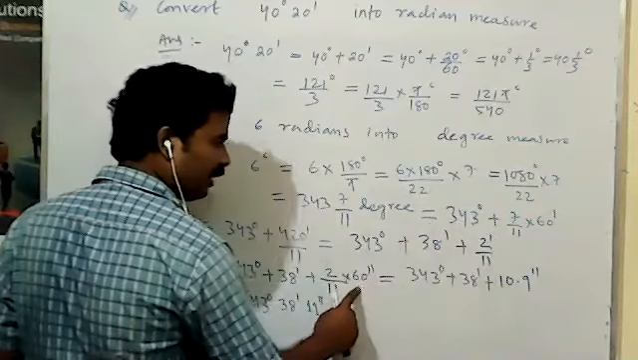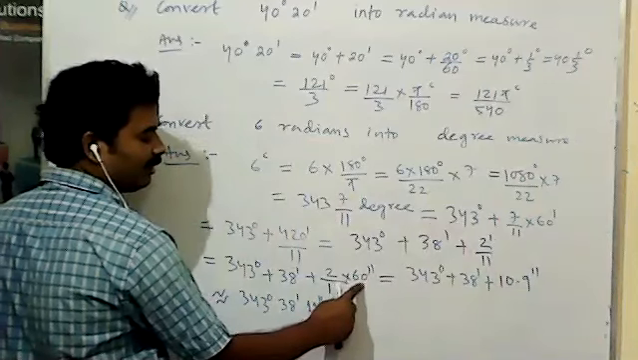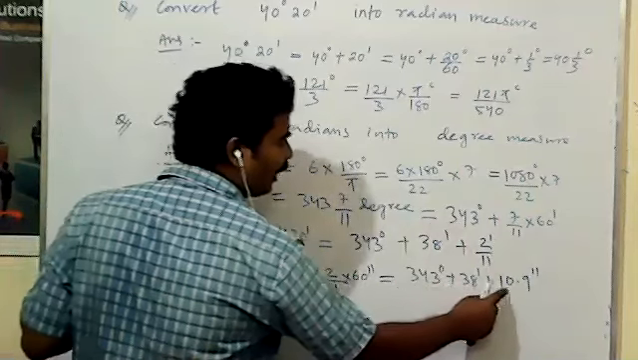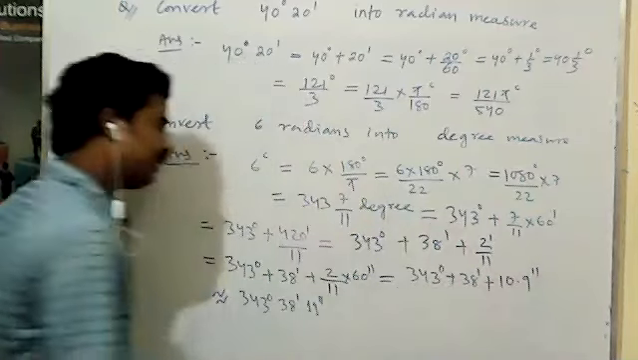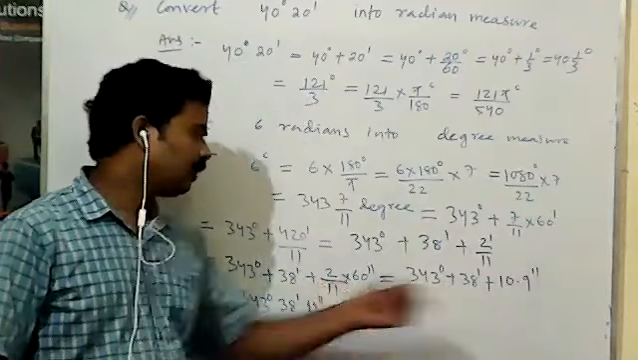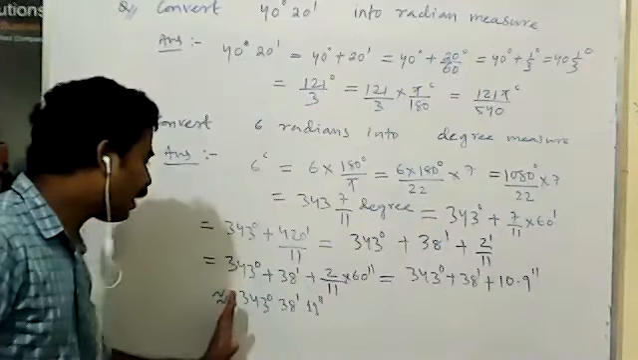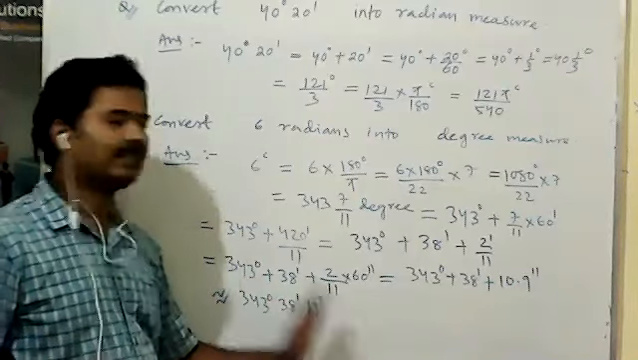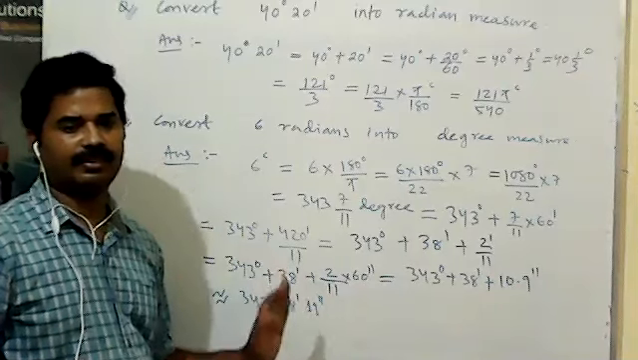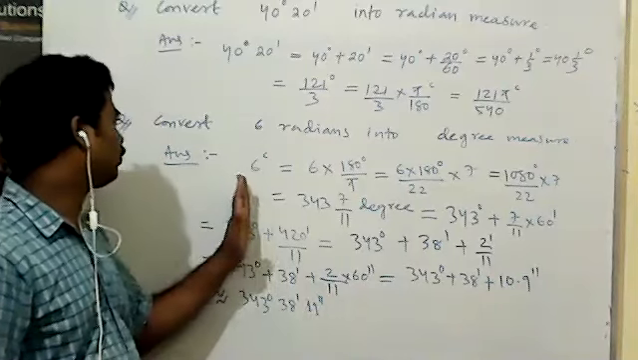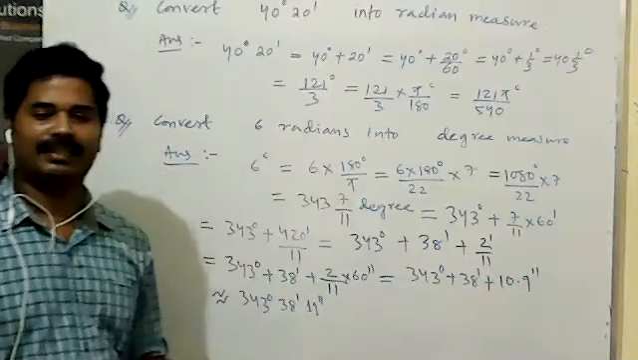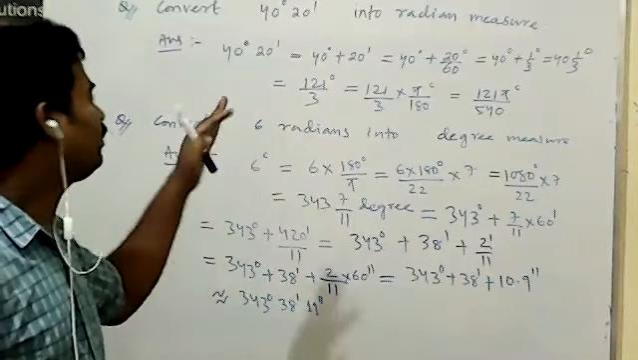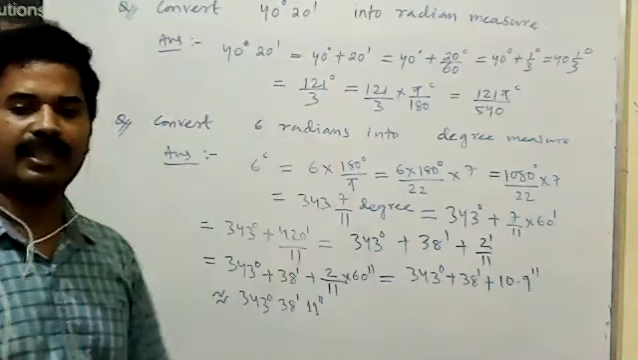Similarly, 2 minute by 11 converted into second, means multiplied by 60 second. Then 343 degree plus 38 minute plus 10.9 second. That means this division value, the 10.9 second comes. So it is approximate value 343 degree, 38 minute, 11 second. So this is the conversion radian to degree. Then how to convert radian to degree, how to convert degree to radian, and how to convert degree to minute and second, we know.